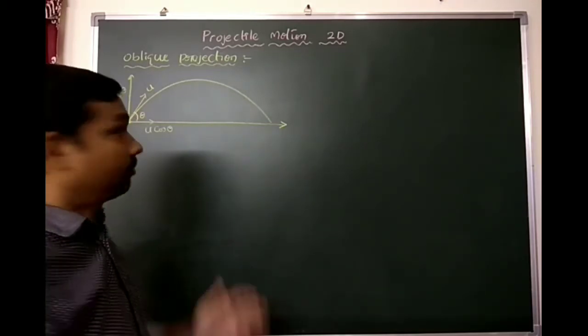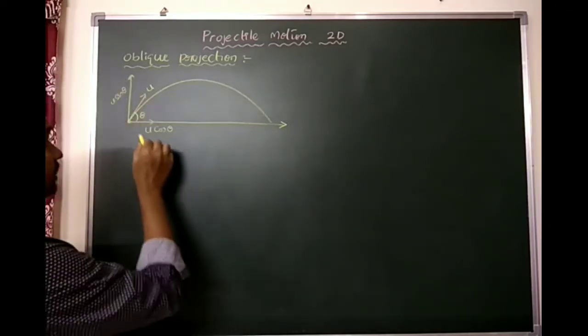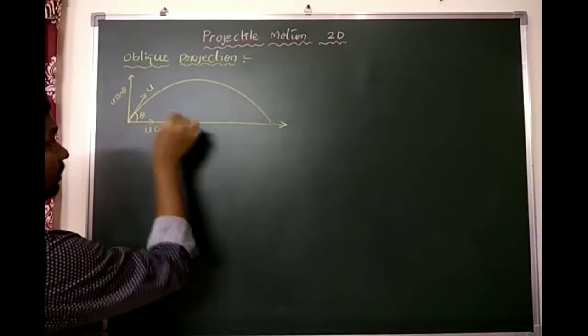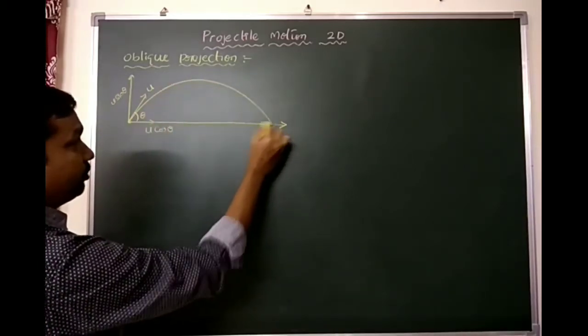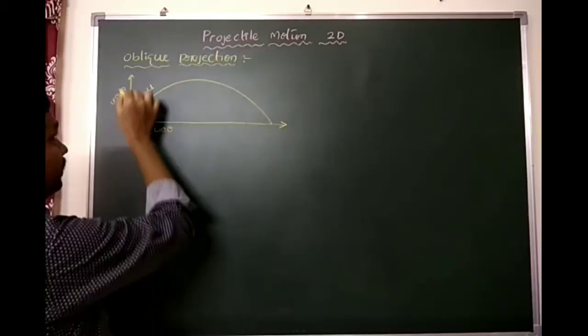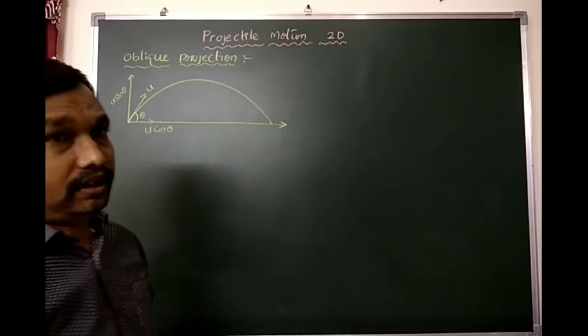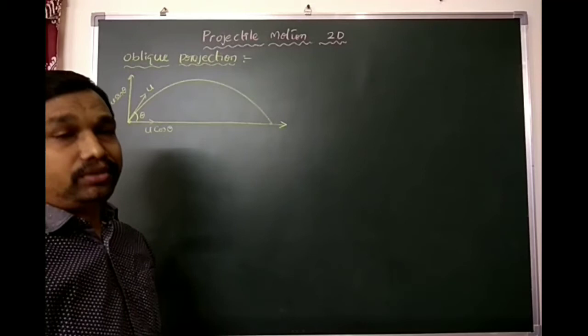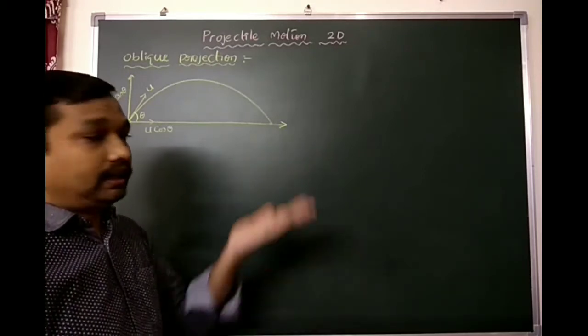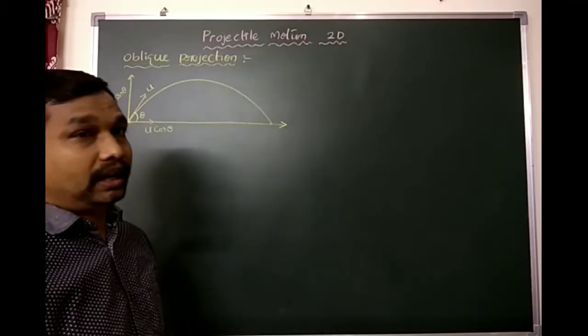On the basis of this, the object is projected like this and falls at this point, with a horizontal component and a vertical component. When it is going along the horizontal direction, what happens to the velocity? When it is going in the vertical direction, what happens to the velocity?